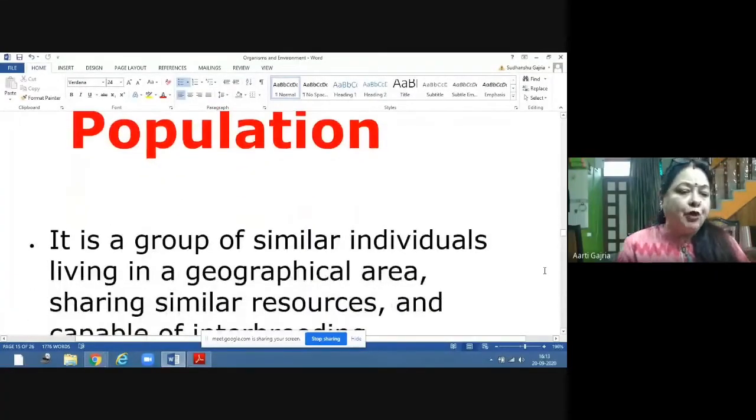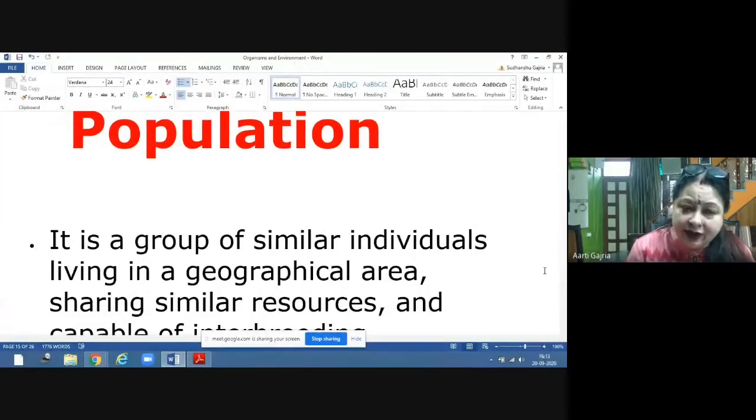Population is a group of similar individuals living in a geographical area, because population is as per the area. Population of Jaipur, population of Rajasthan, population of India, like that. Only population doesn't have any meaning. Whenever you are giving the number of organisms of a particular species, you have to mention the area, and at the same time you have to mention the time also, because it keeps on changing.